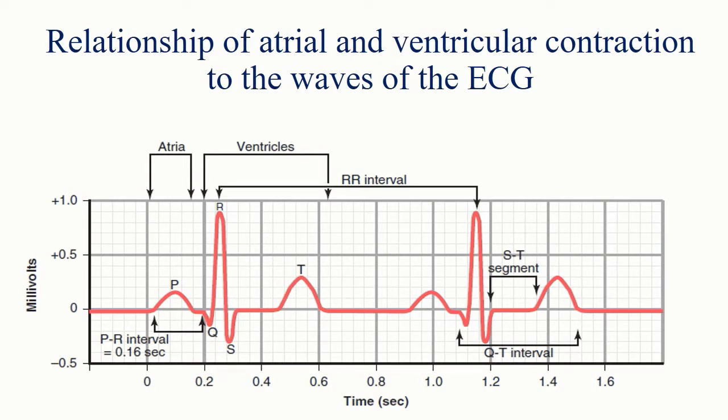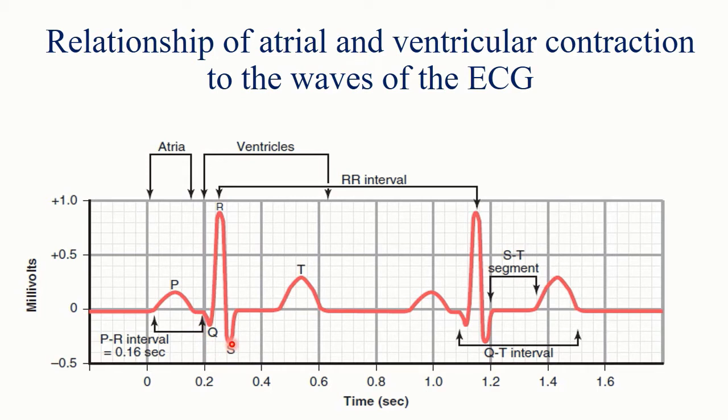Now as I have told you, ECG or electrocardiogram is a recording of electrical activities of the heart. Now what is the relationship between the mechanical activities, which are in the form of atrial and ventricular contraction, and the waves of electrical activities, that is the electrocardiogram? First, the P wave, which records the depolarization of the atria, will cause contraction of the atria, so atrial contraction follows just after the P wave.